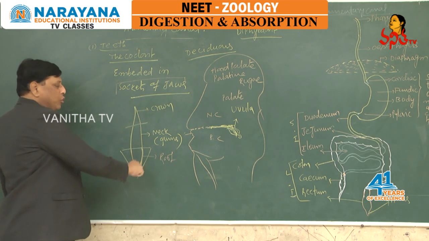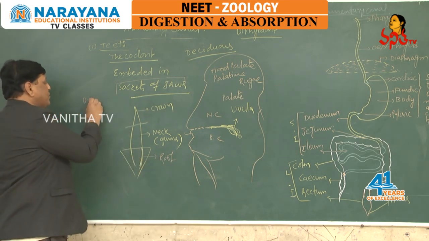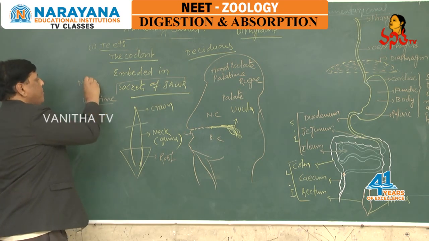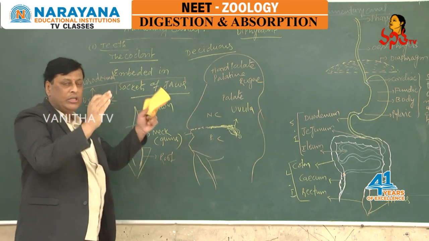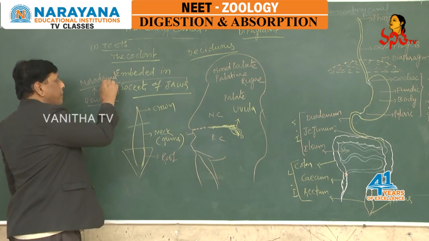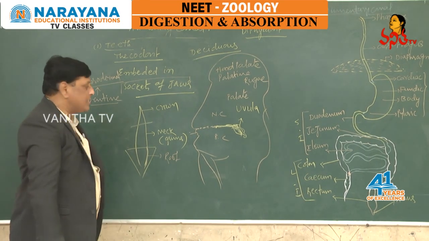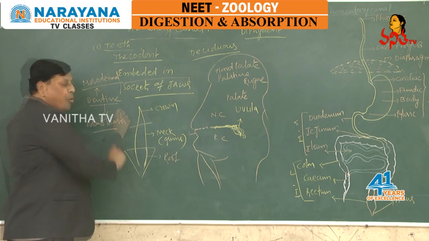The bulk of the tooth is made up of a substance called dentin, which is mesodermal in origin. Dentin forms the total bulk of the tooth. Such dentin is secreted by a kind of cells called odontoblasts.